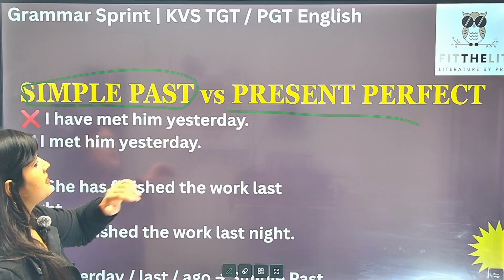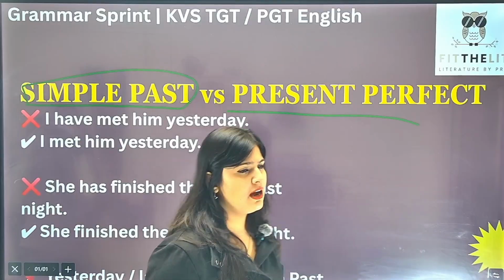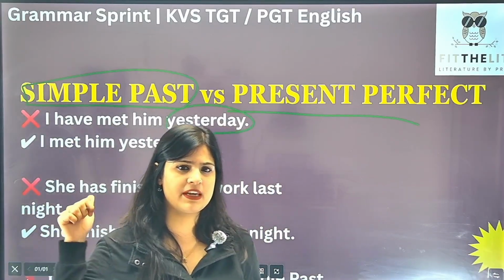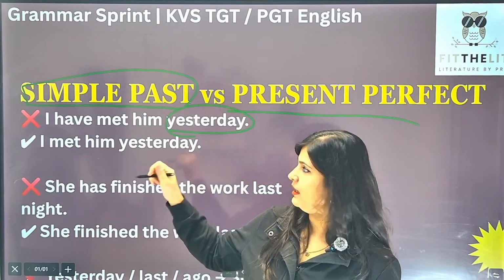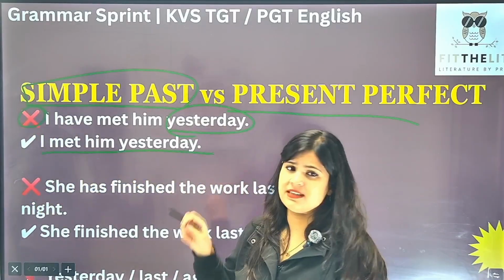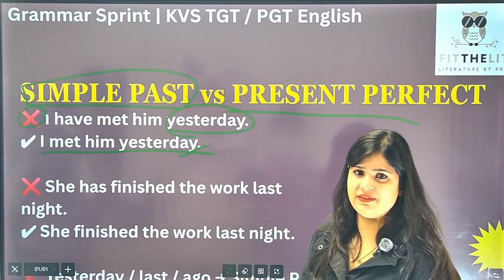I have met him yesterday. Now tell me, I have met him yesterday. यहाँ पे first of all क्या दे रखा है? एक तो time reference दे रखा है. इसी से पकड़ लेना चाहिए कि यहाँ पे क्या होना चाहिए था? Simple past होना चाहिए था. So of course ये sentence ही गलत है. ये ऊपर वाला, this one is wrong. So what should be the correct tense? Simple past should be used here, because definite time reference is given.